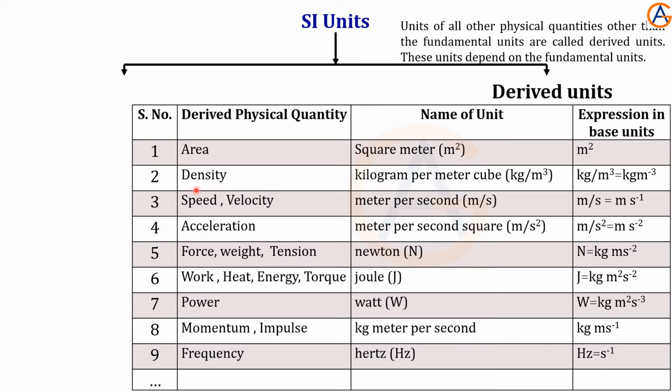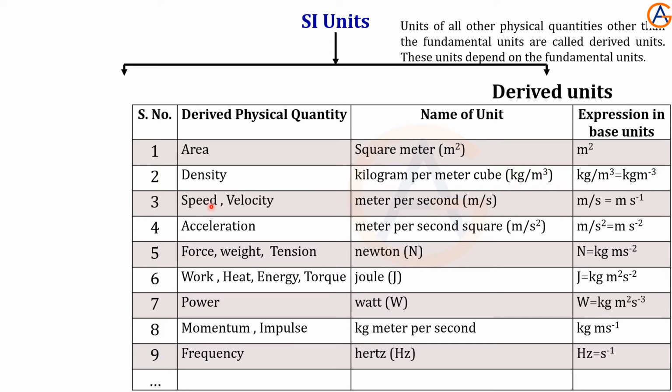Now density, the unit for density is kilogram per meter cube. So it consists of a mixture of the fundamental units. Kilogram is the unit for mass, and the meter is the unit for length. So length three times is here.